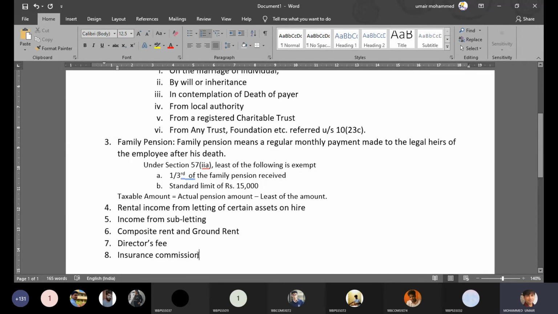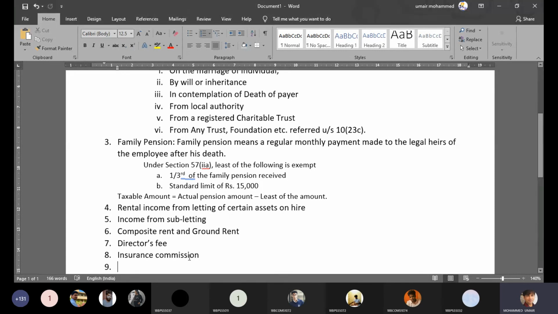So the commission he gets cannot be taxed under the head salary, and therefore it gets taxed under the head other sources. There are many freelance insurance agents who sell insurance policies. Every time they sell, they get commission, and that commission gets taxed under the head income from other sources in the absence of an employee and employer relationship.